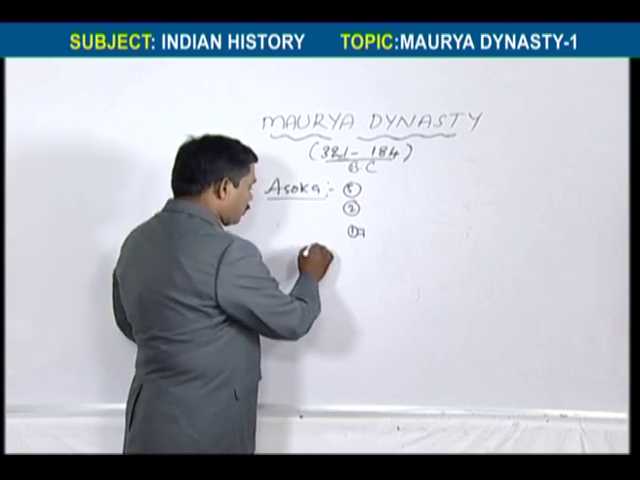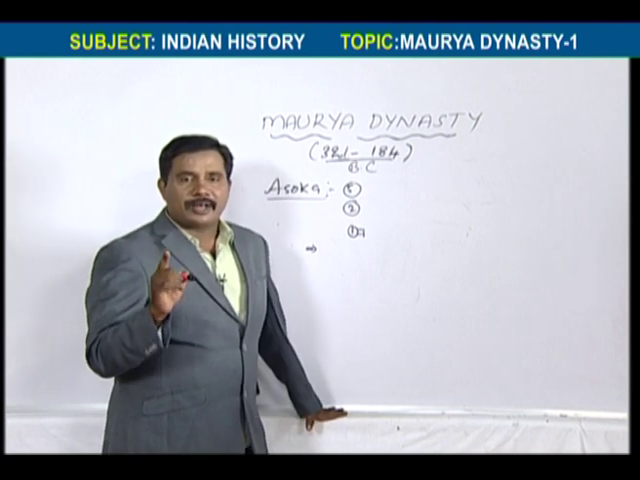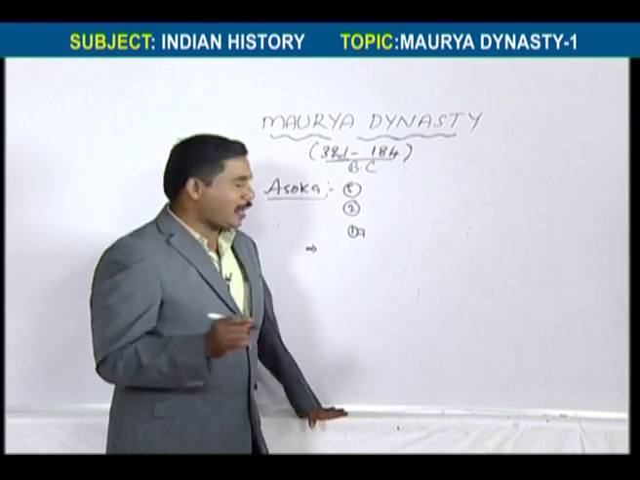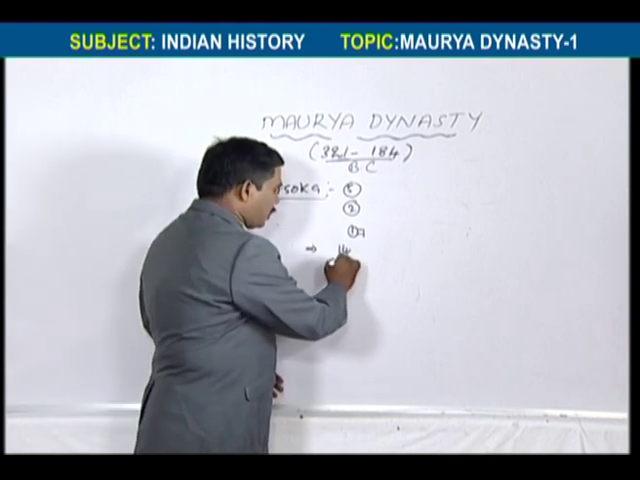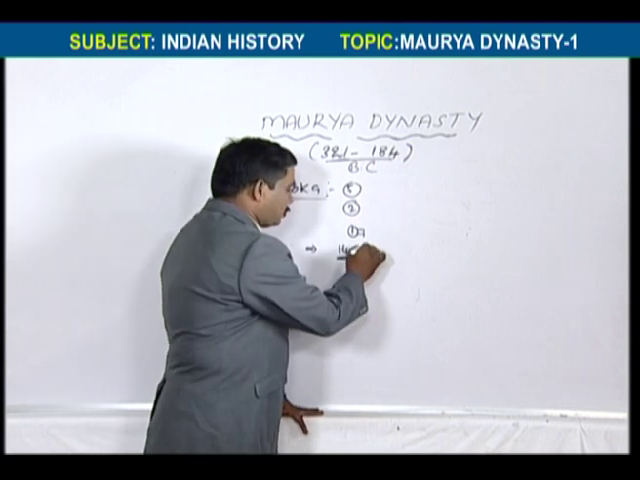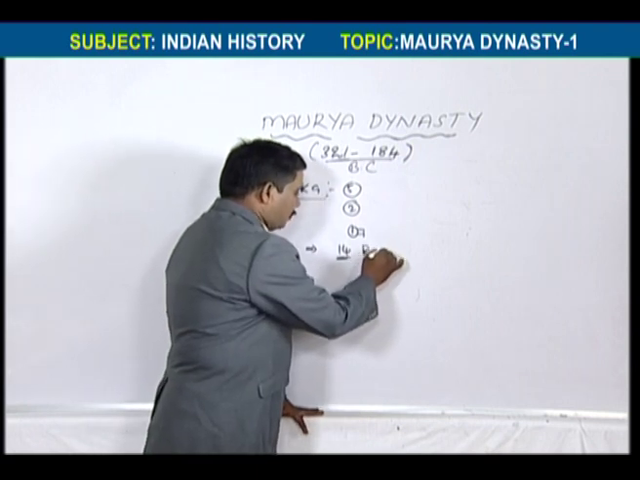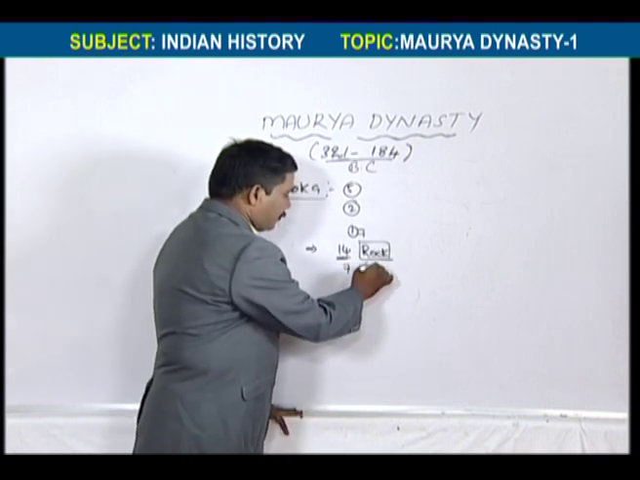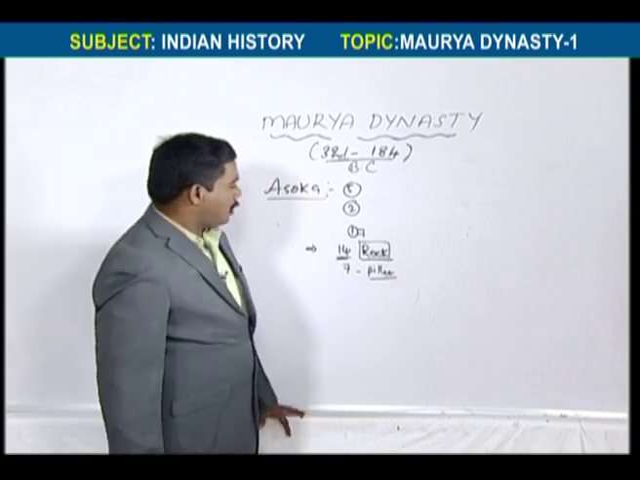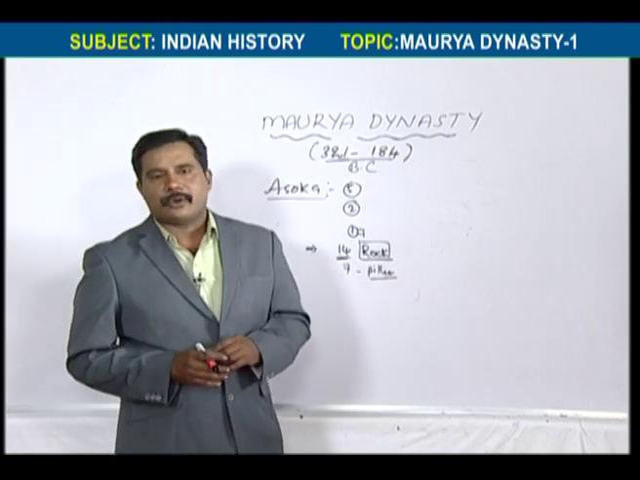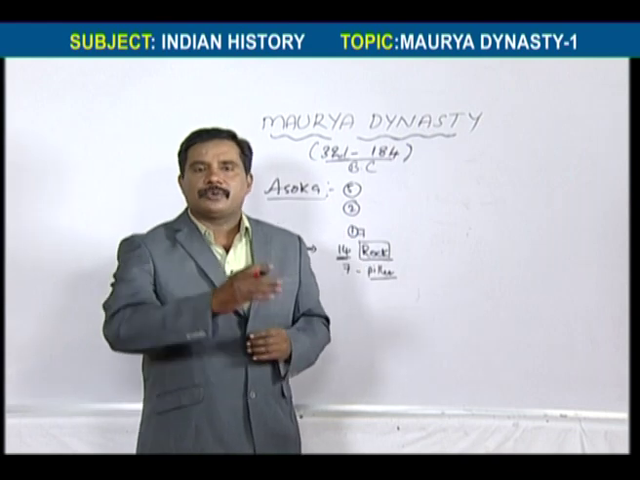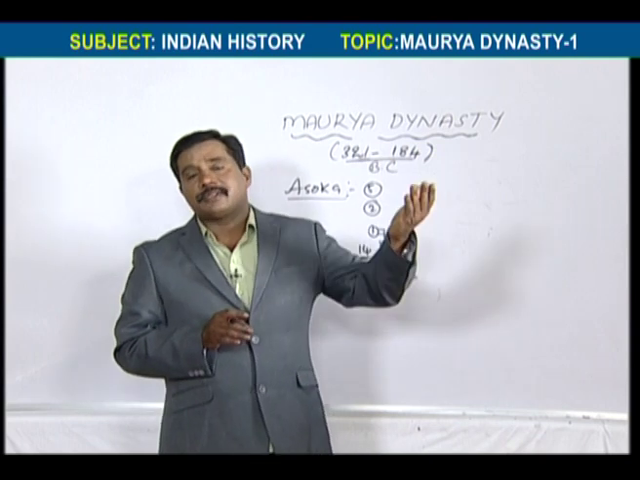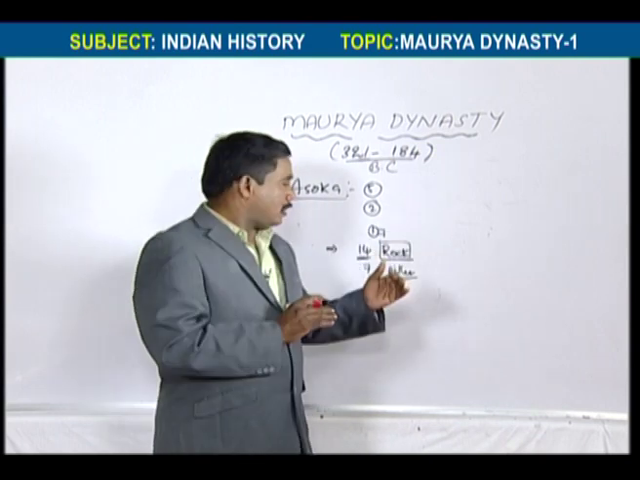Ashoka was the first ruler to lay inscriptions in India. As I told you, he laid 14 rock inscriptions and 7 pillar inscriptions. All the inscriptions are throughout India, not belonging to only one area, and outside of India also he has many inscriptions.